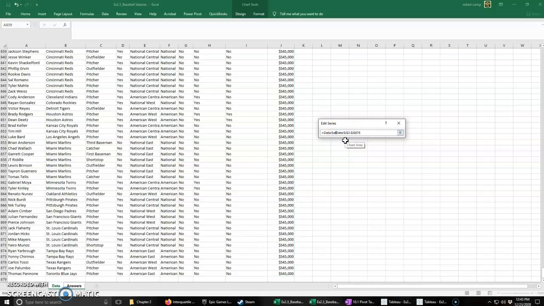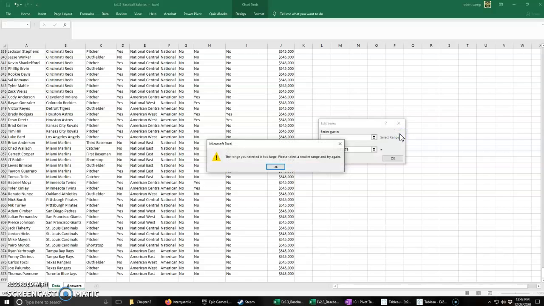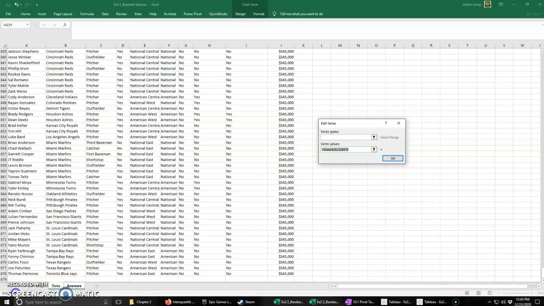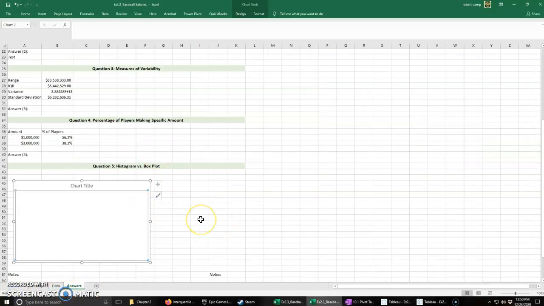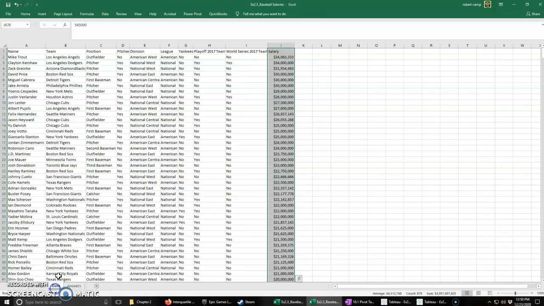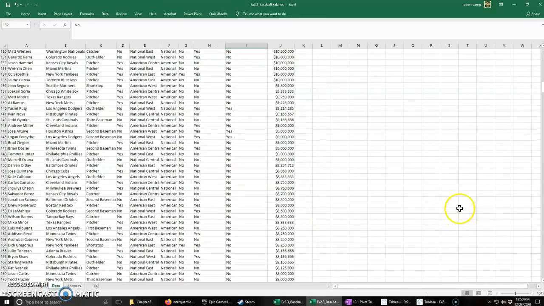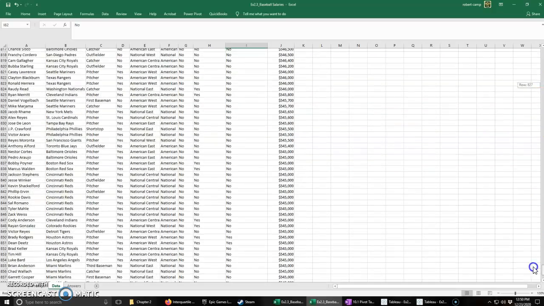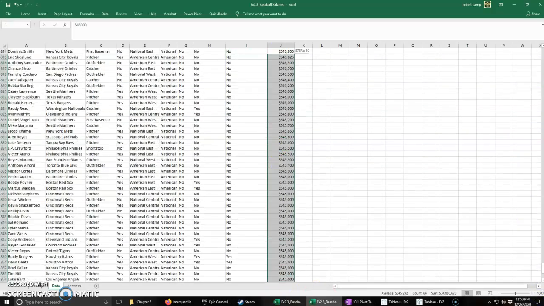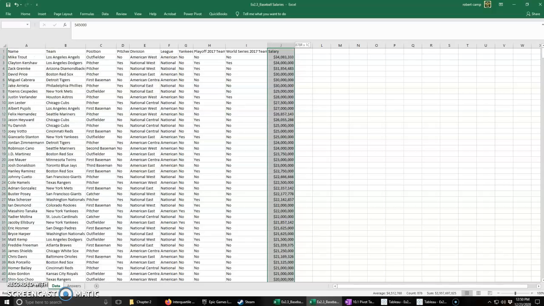Going to get rid of this plus in the front, and just make sure it's our data. That's J2 to J878. The range I selected is too large. I'm not sure why Excel's messing with me, but we'll pre-select the data instead of typing it in, which is what I usually like to do. I'm just going to highlight all of this and see if Excel will play nice with me.